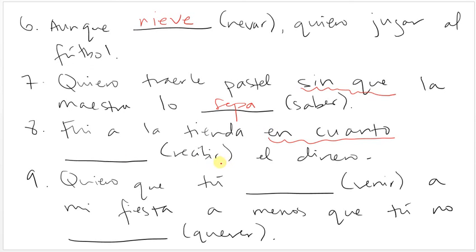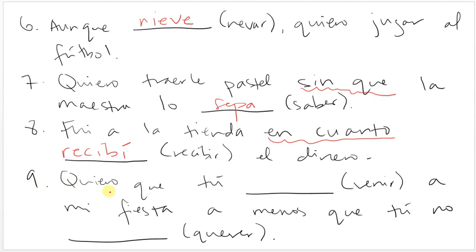So it's not going to be subjunctive. It's just the regular indicative. But here it's not the present tense, it's the past tense. Because I went to the store as soon as I received the money. So I would need the past tense for recibir, which would be recibí, con acento. I went to the store as soon as I received the money. We don't have something that hasn't happened yet, therefore we don't use the subjunctive.